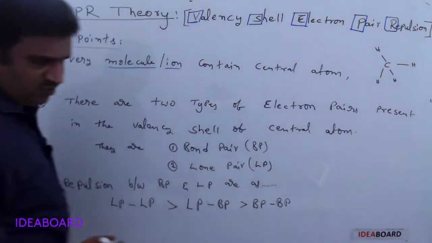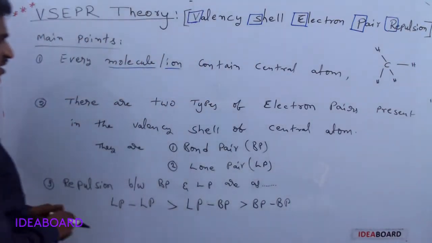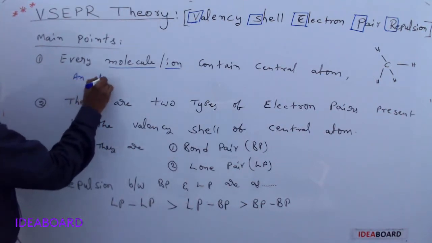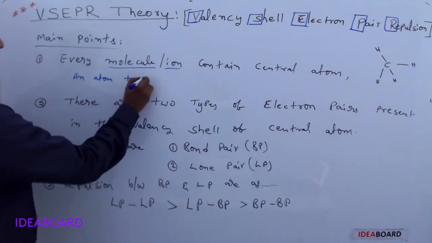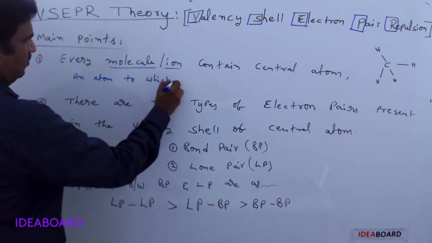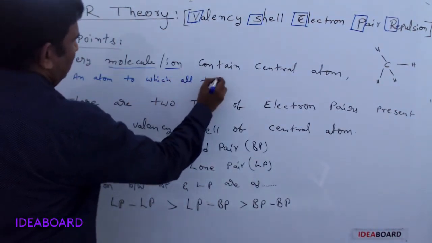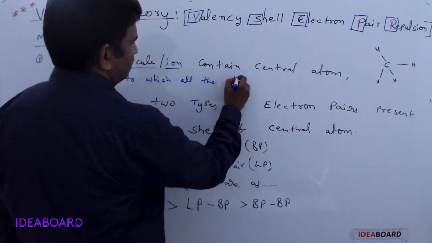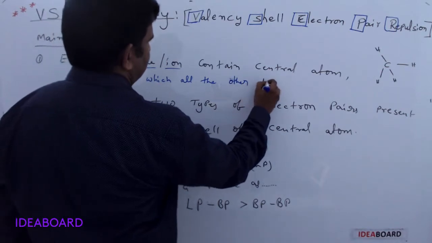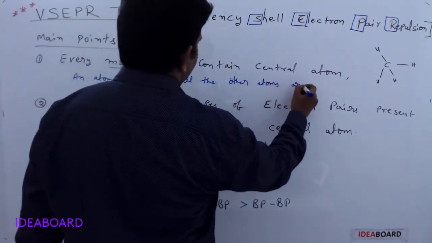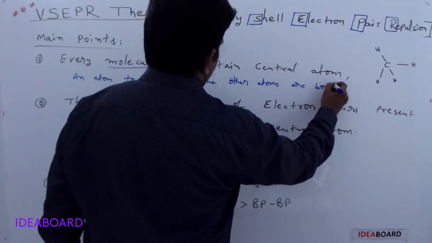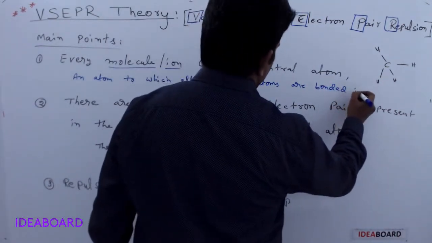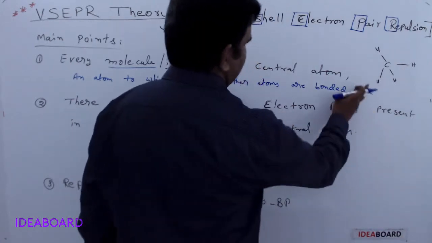How can we define the central atom? It is an atom to which all the other atoms are bonded, in a molecule or a molecular ion, whatever it may be.